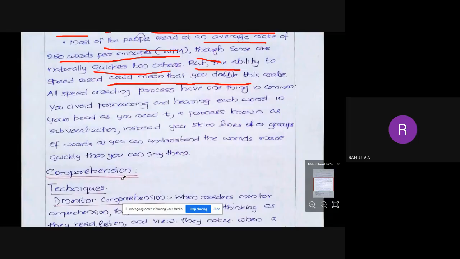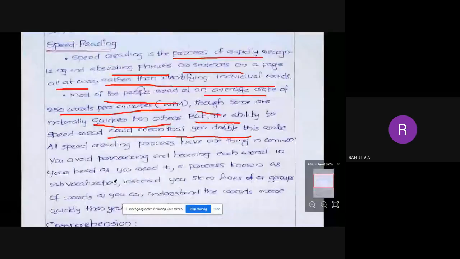Okay, so what is speed reading? Normally, a person when reading should concentrate on sentences or phrases rather than word by word reading. That is important. And normally a person can read 250 words per minute. So speed reading means he should double the speed, to almost 250 into 2, 500 words per minute.